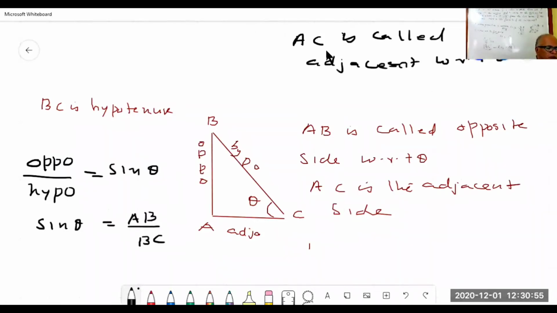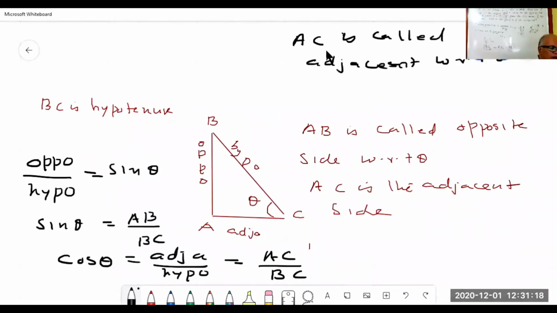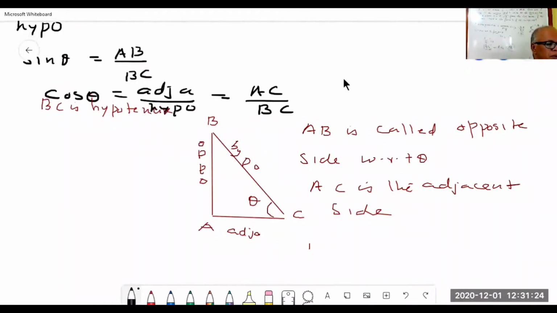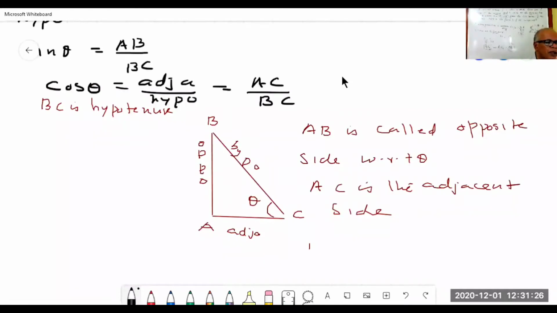Now, what is cos theta? Cos theta is adjacent side by hypotenuse. From the triangle, it is AC by BC. The third one is tan theta, a very important measurement.